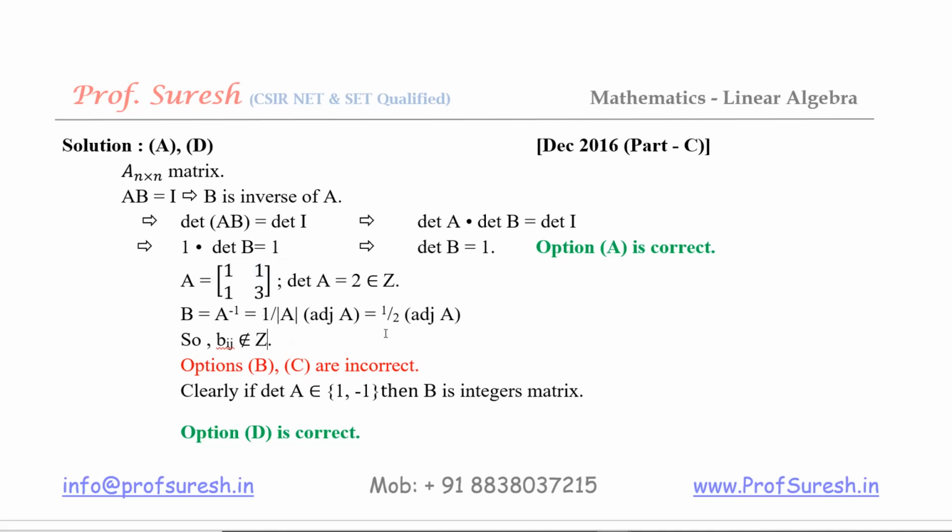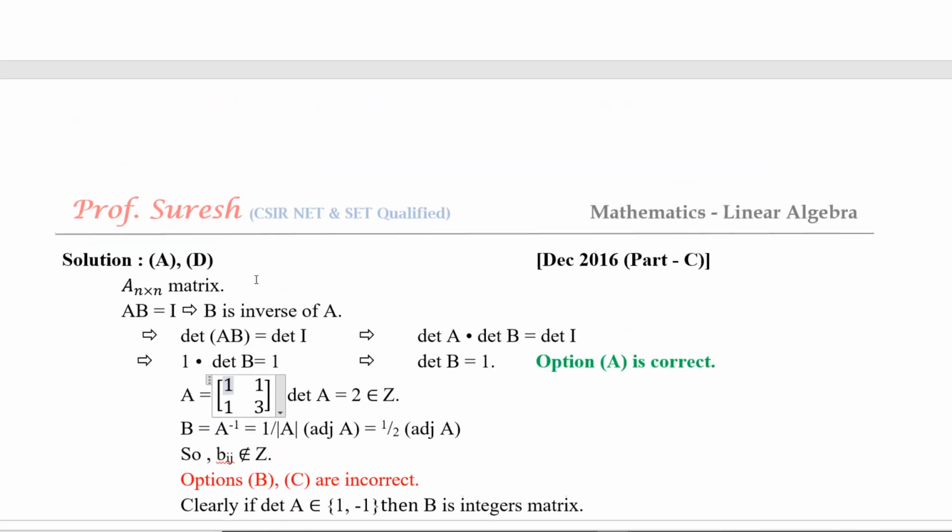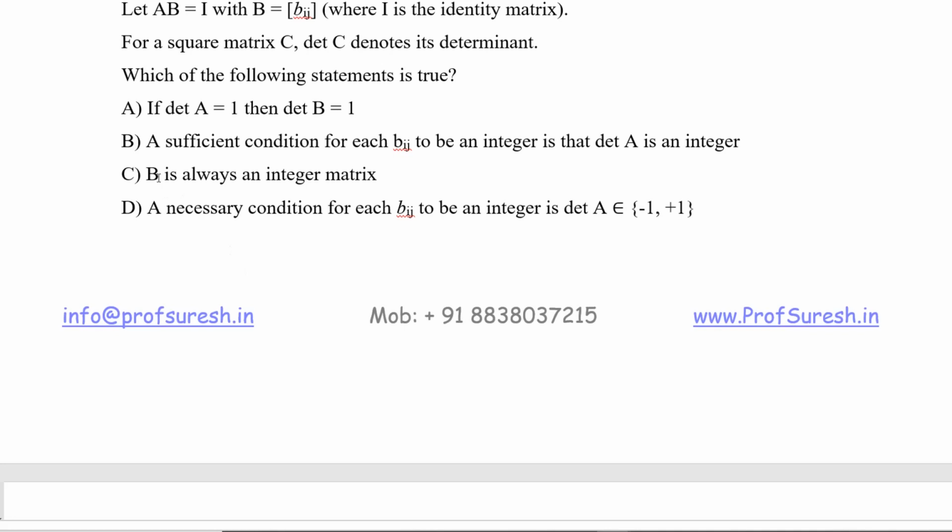Here determinant of A is 2, but when we find the adjoint, the entries inside are odd numbers. So all entries in B, or A inverse, need not be integers. Therefore options B and C are incorrect. See option B: a sufficient condition for each Bij to be an integer is that determinant of A is an integer.